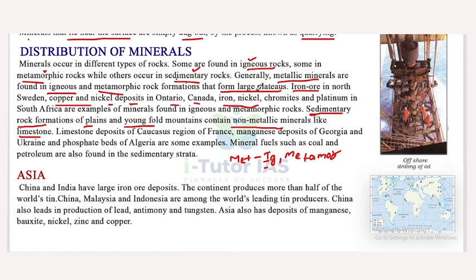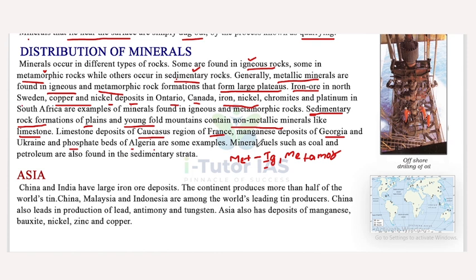So the igneous and metamorphic rock formations contain mainly metallic minerals, but the sedimentary rock formations contain non-metallic minerals like limestone. Limestone deposits of the Caucasus region of France, manganese deposits of Georgia and Ukraine, and phosphate beds of Algeria are some examples of non-metallic minerals.